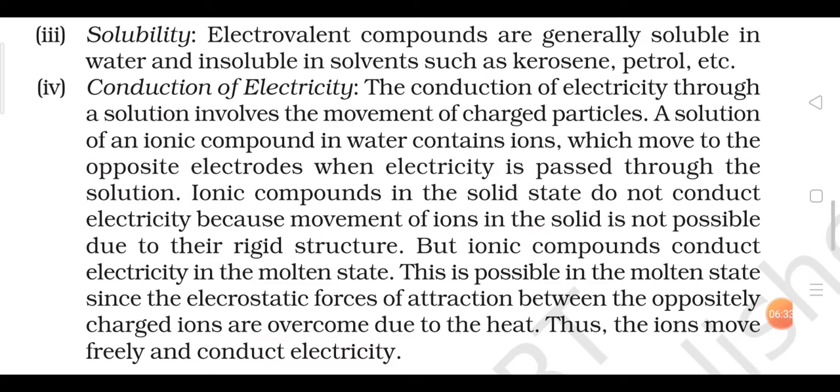So here it is given the same thing, that ionic compounds in the solid state do not conduct electricity, because movement of ions in the solid is not possible due to their rigid structure. Why do ionic compounds have a rigid structure? The reason is the strong electrostatic force of attraction, and that is why ionic compound does not conduct electricity in solid state. But ionic compounds conduct electricity in the molten state. This is possible since the electrostatic forces of attraction between the oppositely charged ions are overcome due to the heat. Thus, the ions move freely and conduct electricity.